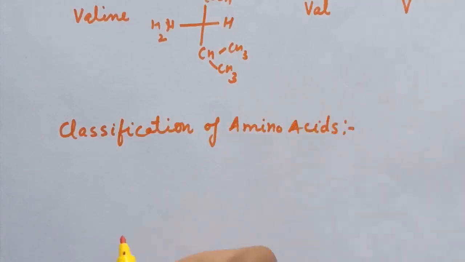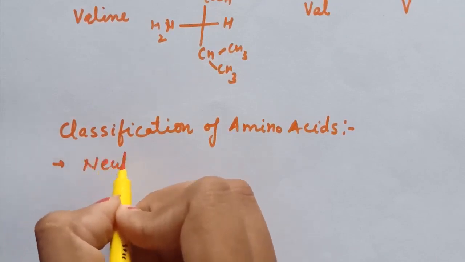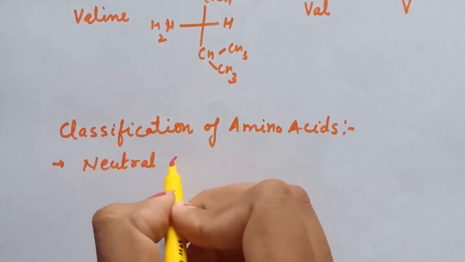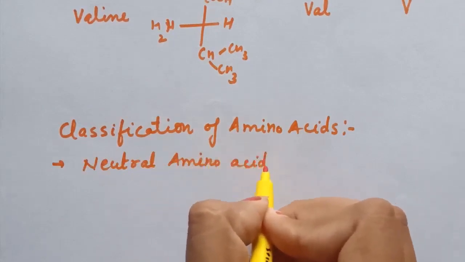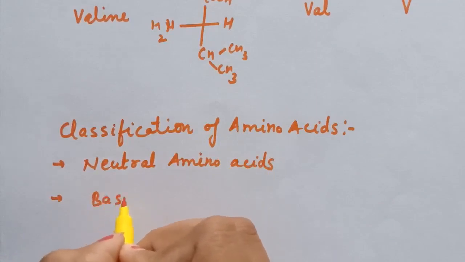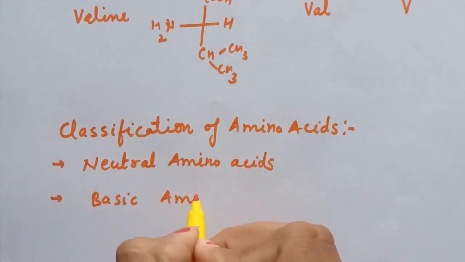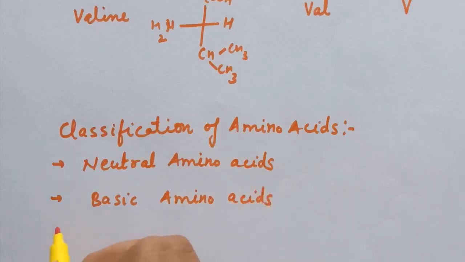So amino acids are classified as neutral amino acids, basic amino acids, and third is acidic amino acids.